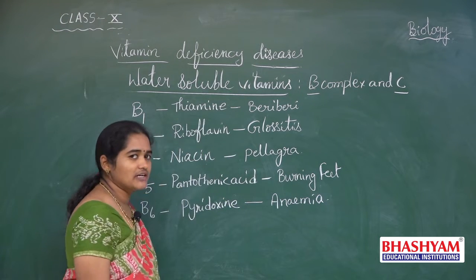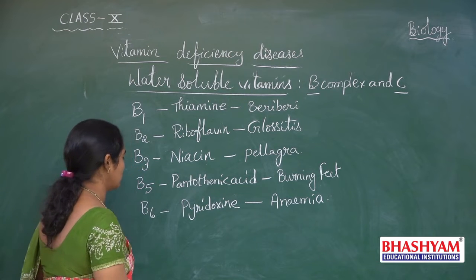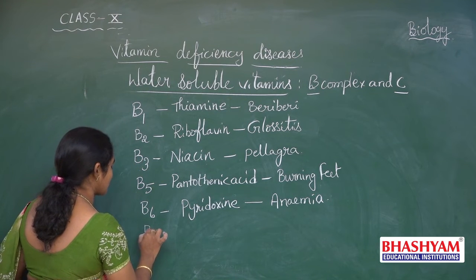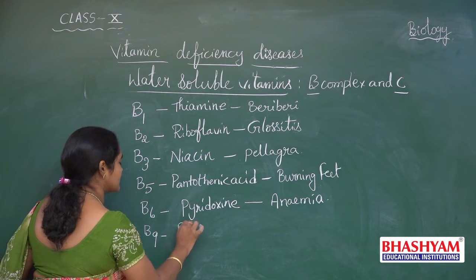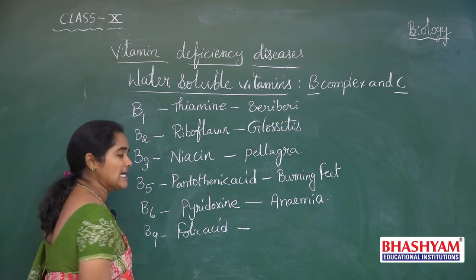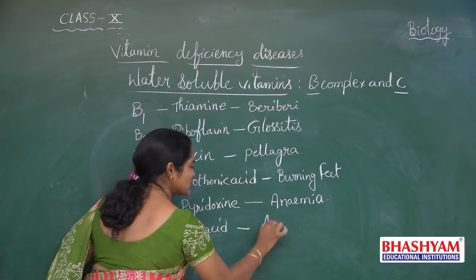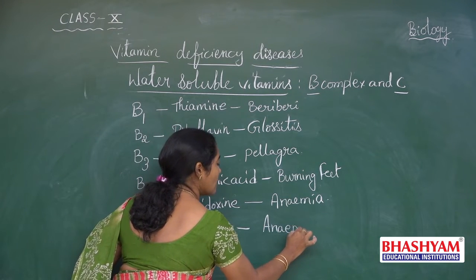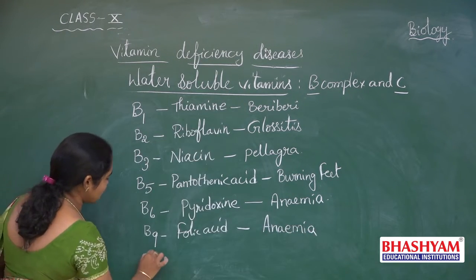Lack of sufficient blood in the body. Anemia. And then B9. Its chemical name is folic acid. Its deficiency disease is also anemia. And next B12.